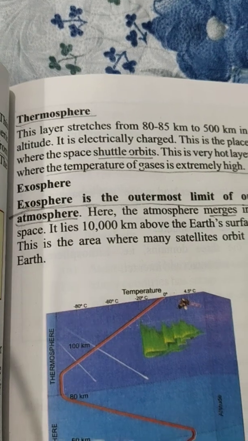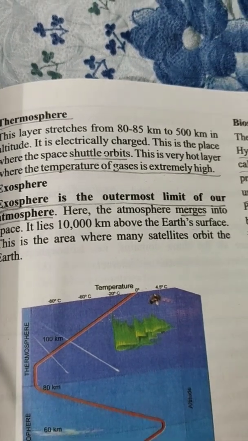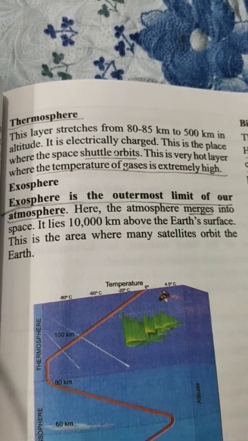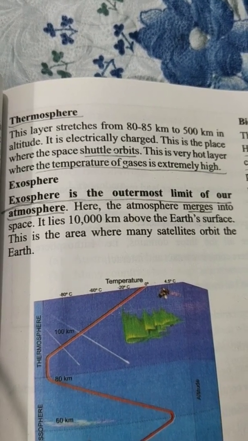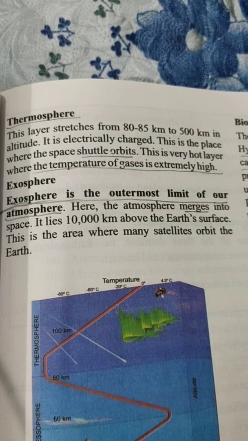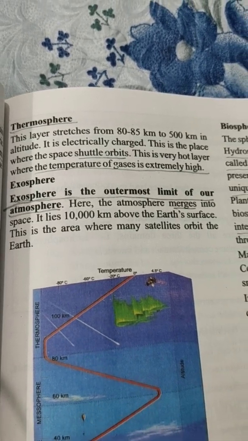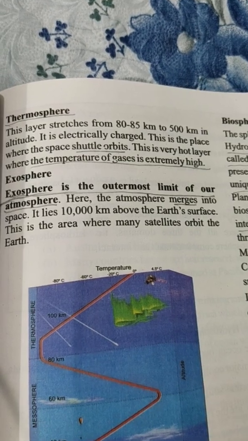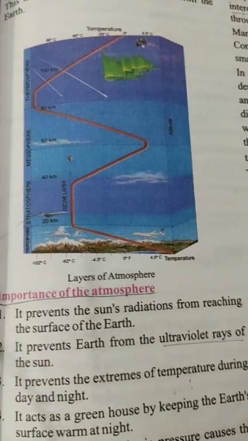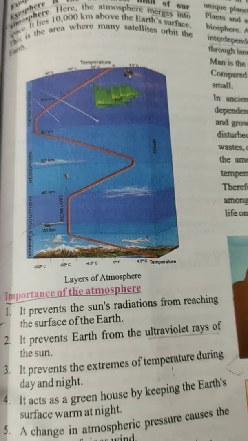Next is the exosphere. The exosphere is the outermost limit of our atmosphere. Here the atmosphere merges into space. It lies 10,000 km above the Earth's surface. This is the area where many satellites orbit the Earth. Children, see the layers of the atmosphere.